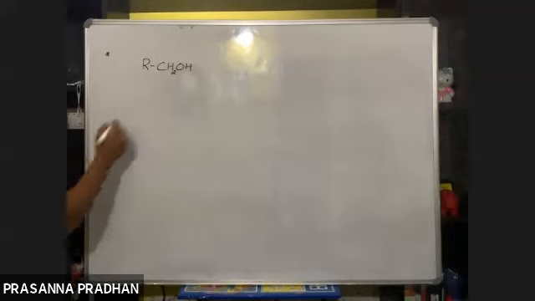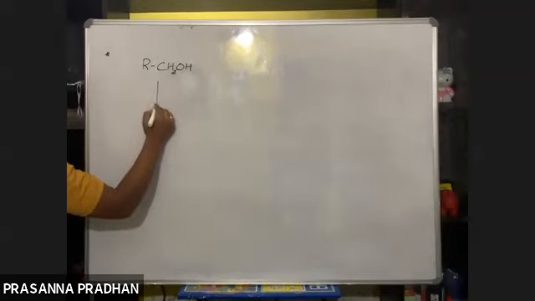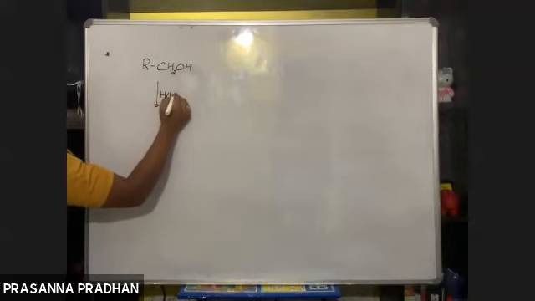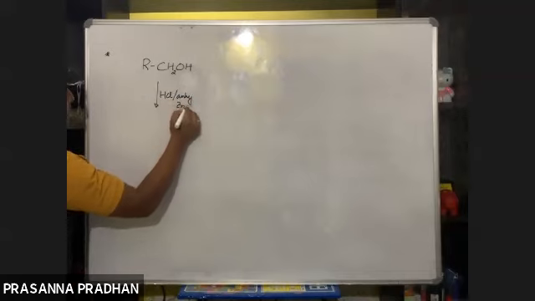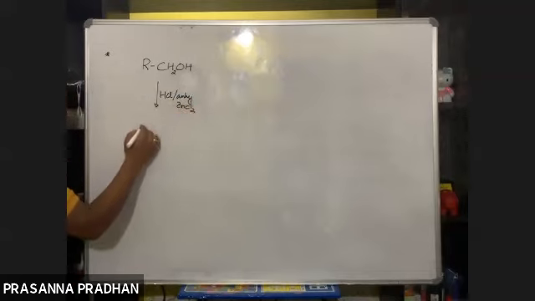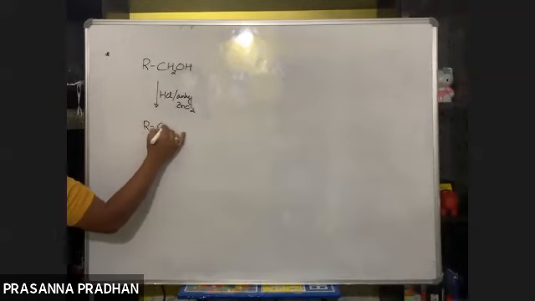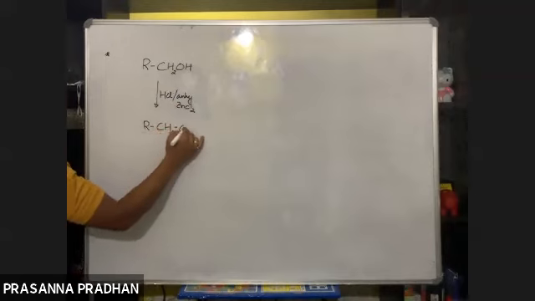So a 1 degree alcohol reacts with HCl in presence of anhydrous ZnCl2 to give us what? RCH2Cl.